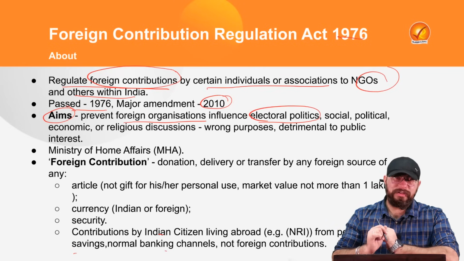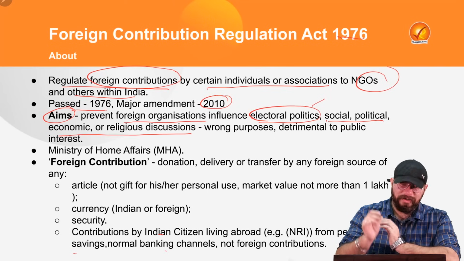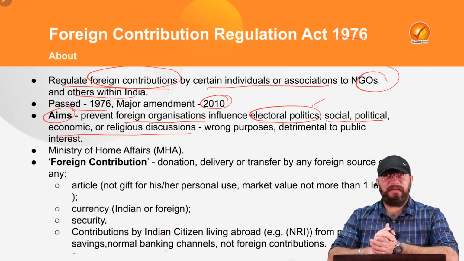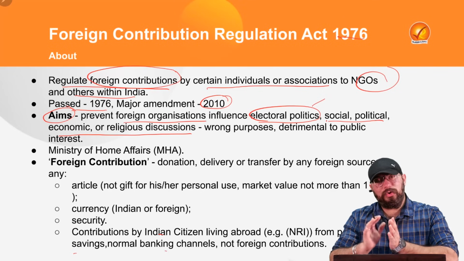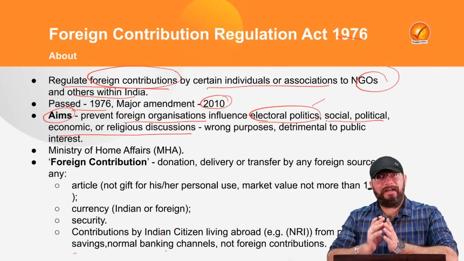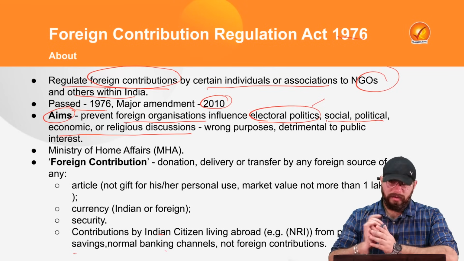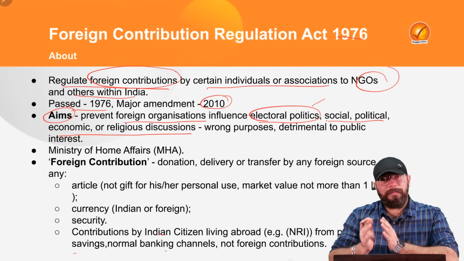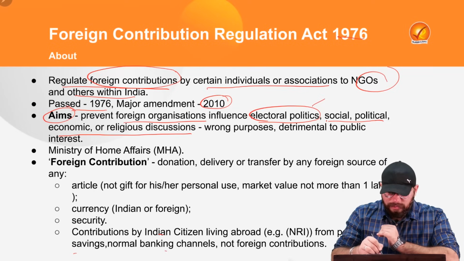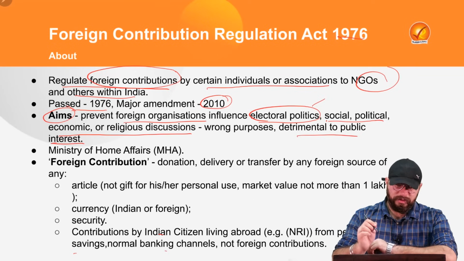So the aim of this FCRA is to prevent these foreign organizations from influencing our electoral politics, and they should also not influence our social, political, economic or religious discussion. That is the aim of this FCRA. This foreign contribution should not be wrongfully impacting our electoral politics, our religious discussions, political discussions, economic discussions, and so on. Also, they should not be influencing these discussions in a way that would be detrimental to the public interest as well. That is the aim of this Foreign Contribution Regulation Act.